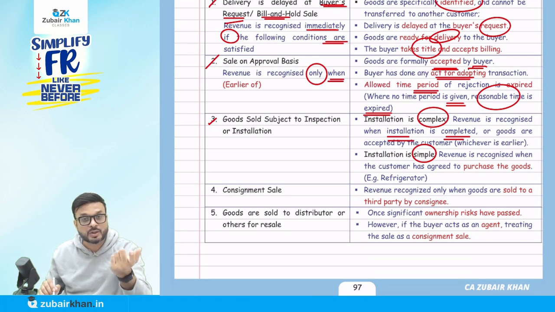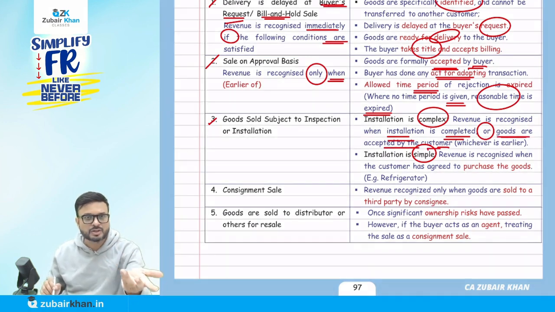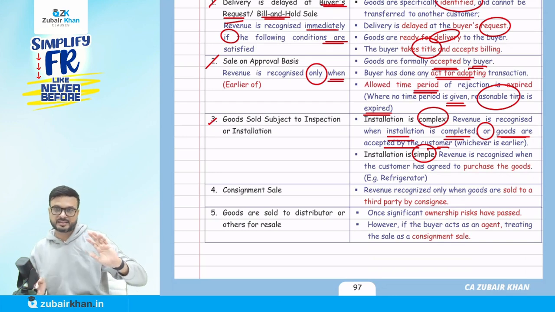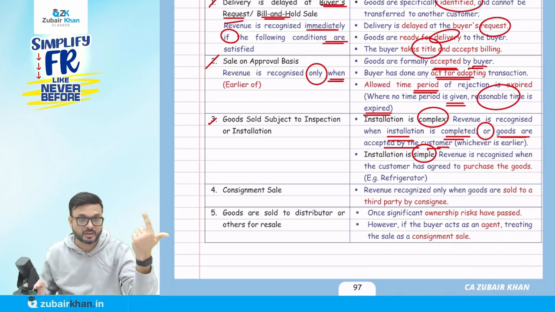So I say when the installation is done, then I say yes, it is sales now. Or even if the installation is not yet done, but the goods are accepted by the customer, you agree that here. In that case also I will call it a sale. But if the installation is simple, then installation is not a criterion.